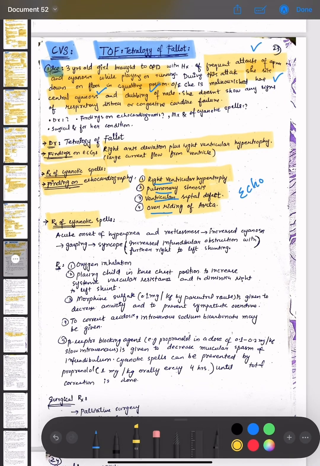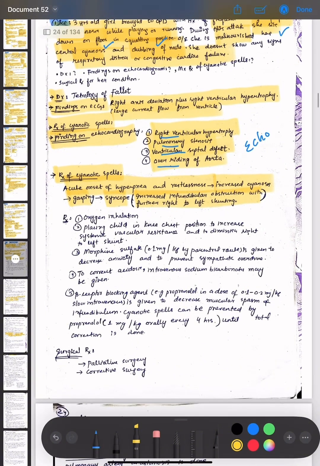Acute onset of hyperapnea and restlessness, increased cyanosis, gasping, syncope, increase in infundibular obstruction with further right to left shunting. Okay, what is the treatment of the cyanotic spells? We have acute onset of hyperapnea and restlessness, increased cyanosis and gasping and syncope, and increase in infundibular obstruction with further right to left shunting. So the treatment is oxygen inhalation.